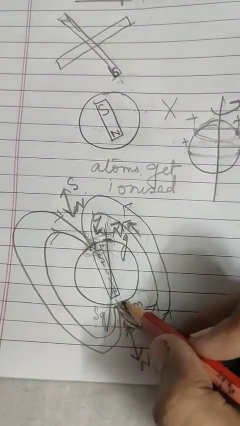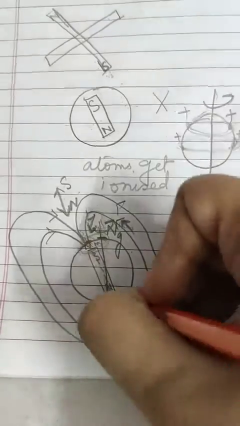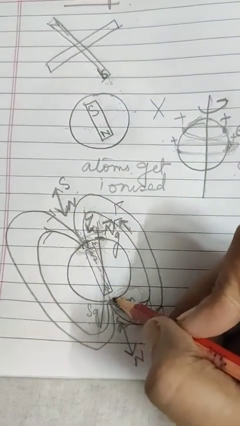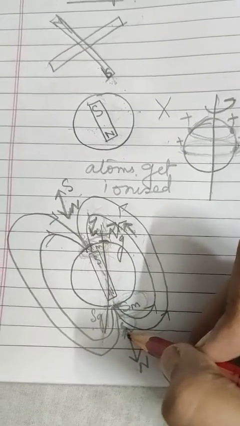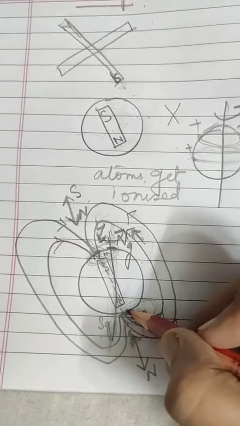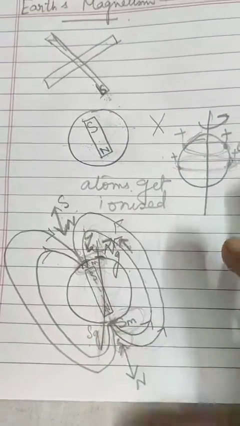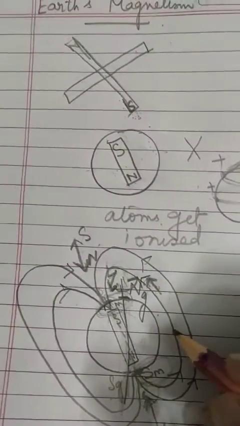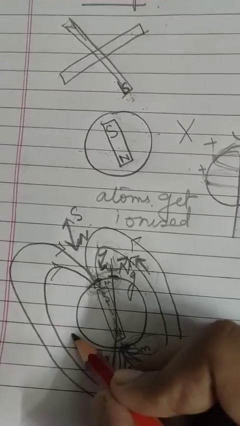The pole where the south pole of the needle points vertically downwards, if a person is standing over here, then this is the vertically downward portion. The place where the south pole of the needle points vertically downwards is the south magnetic pole, or the magnetic south pole, or south seeking pole.